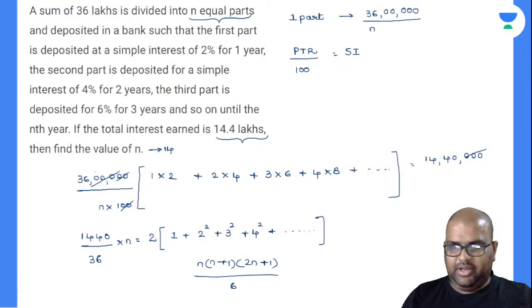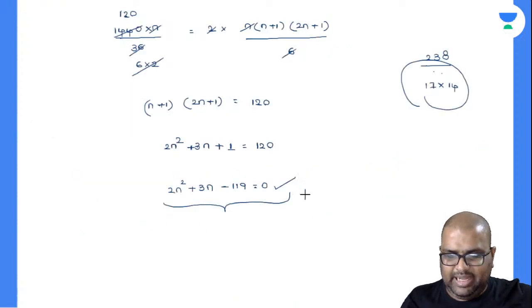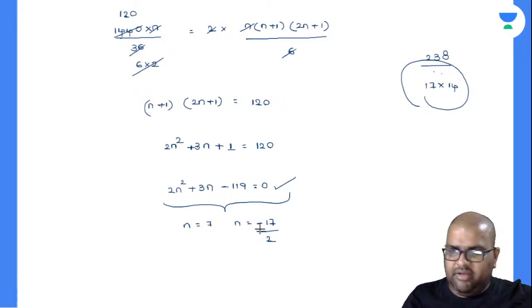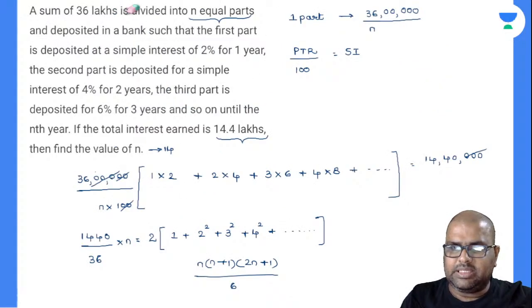Yes, we got the value there. Sorry, yeah, just give me one second. Yes, we wrote it correctly only, ma'am. So n value will be 7 and another n value will be 17 minus 17 by 2. We are right only, it is not 14. We have done it correctly only. So n value has to be positive and your n value is not 14, it is 7. We have done it correctly only.